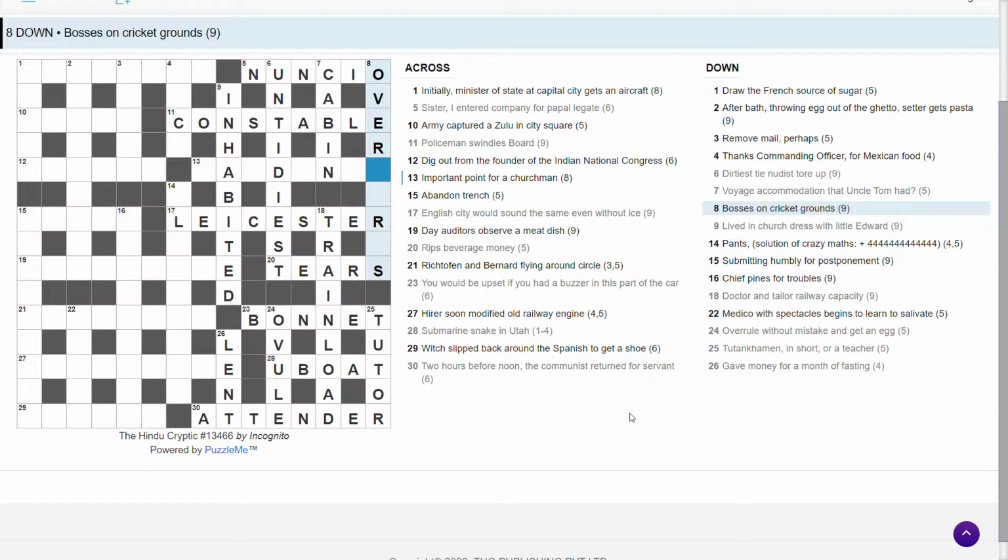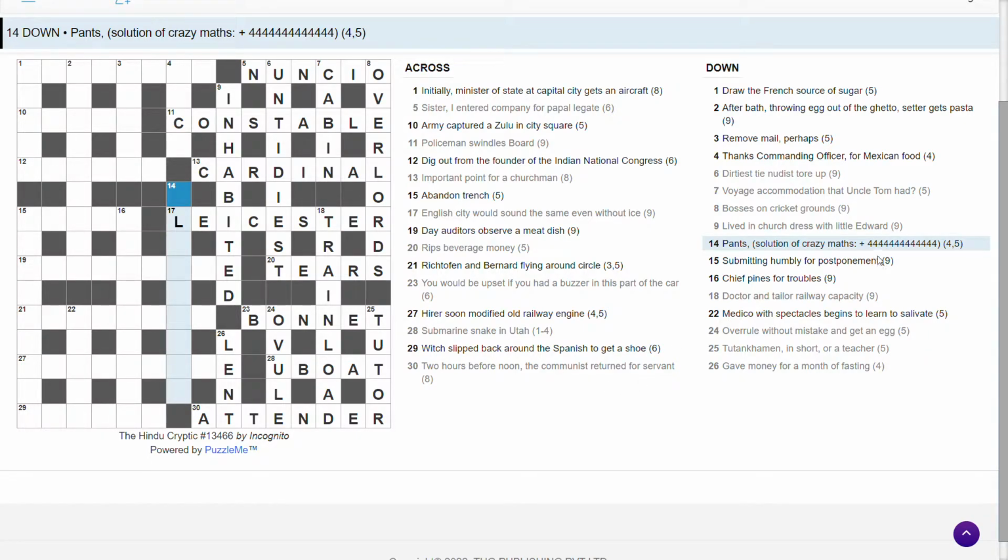Bosses over. Cricket grounds. Lords. Overlords. Lords is a famous cricket ground in London. So on is over, cricket grounds, plural, lords. I mean, I don't know why it's grounds and not ground. But yeah, bosses, overlords. Important point for churchman, cardinal. That's a churchman, and it's also the cardinal points on a compass, so north, east, south, and west. Probably the most important points on a compass.